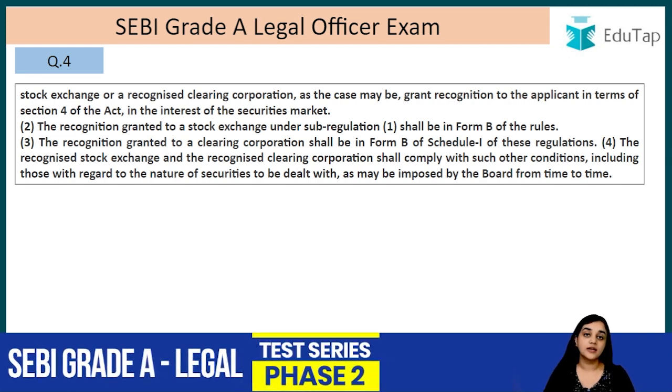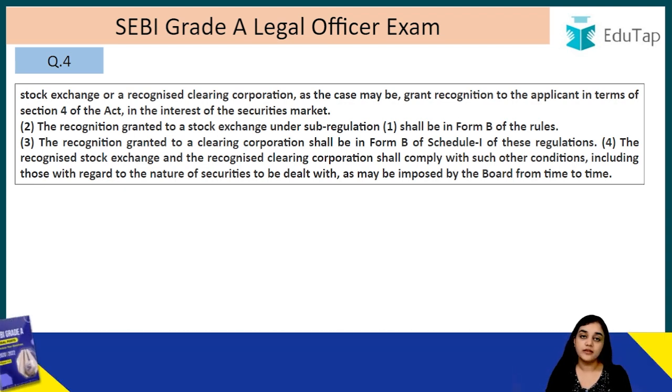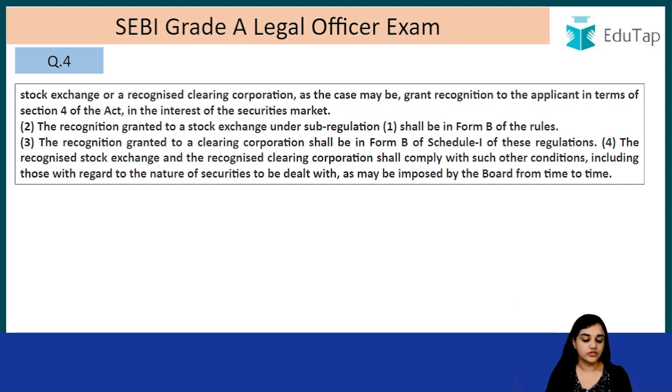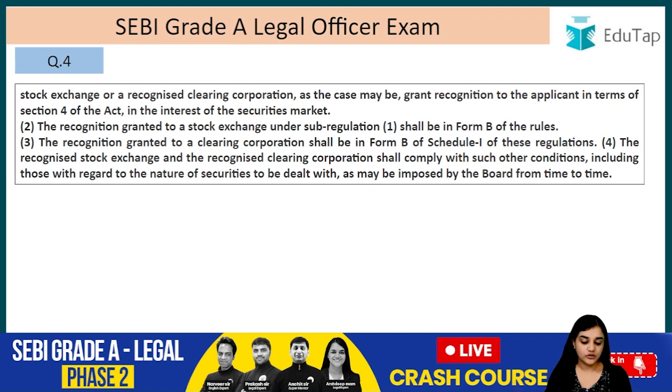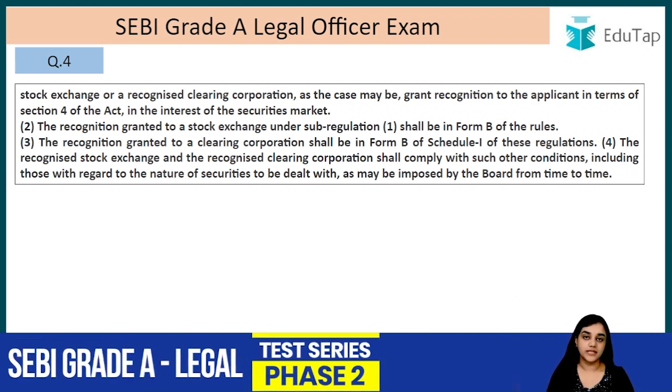So if all the conditions that we have just read are met with, in that case they will be granted what? They will be granted the recognition. The recognition granted to the stock exchange under sub rule 1 shall be in form B of the rule. The recognition granted to a clearing corporation shall also be in form B of schedule 1 of these regulations. The recognized stock exchange and the recognized clearing corporation shall comply with such other conditions, including those with regard to the nature of the securities to be dealt with, as may be imposed by the board from time to time.